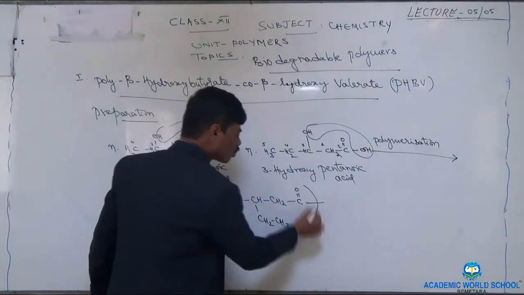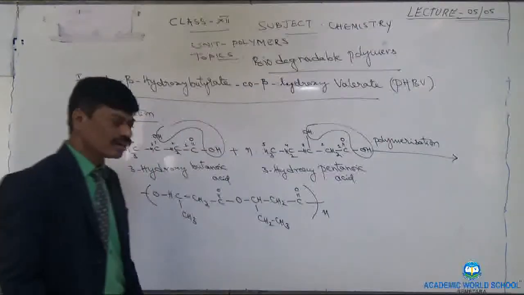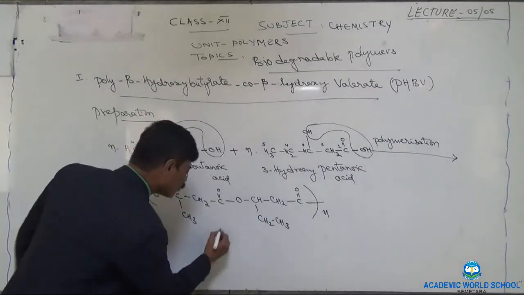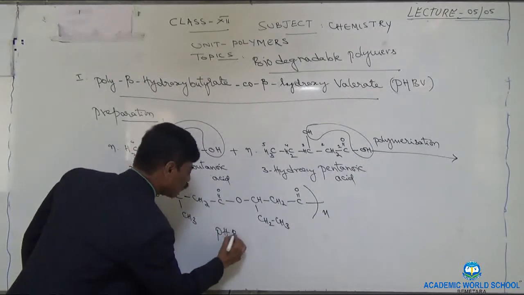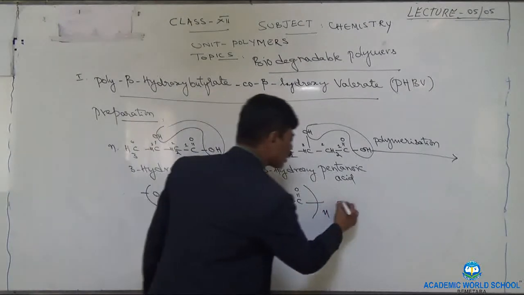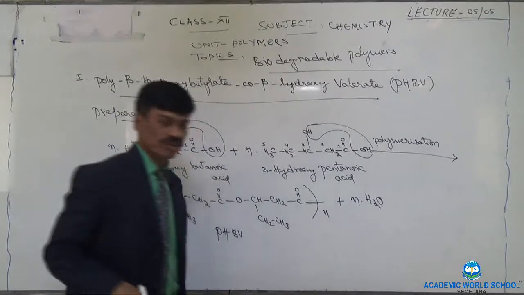Now, I am closing and then putting small n letter towards right hand side as a subscript. Now this is called PHBV polymer plus n number of water molecules are removed.